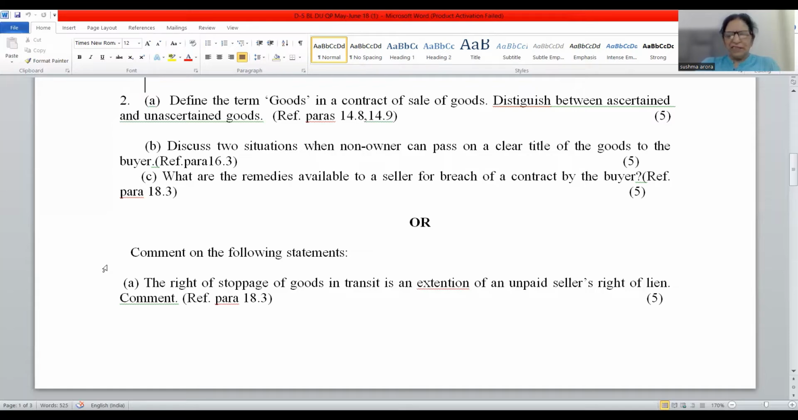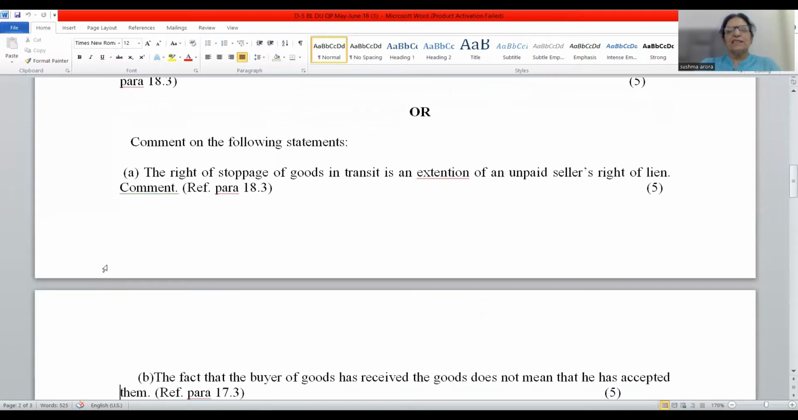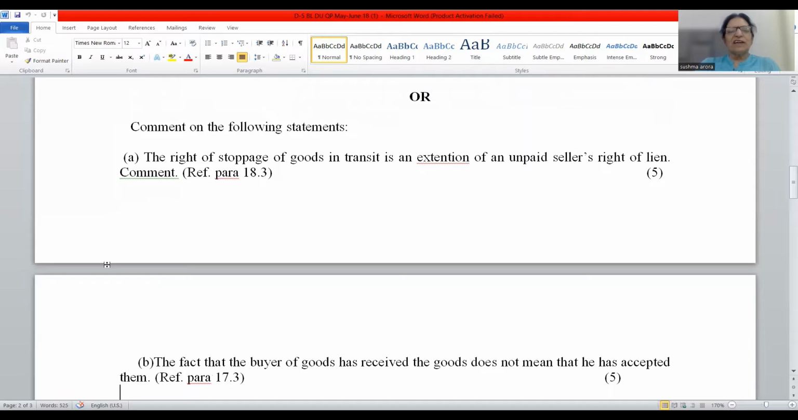So moving ahead, friends, the 12th question is: comment on the following statements. The right of stoppage of goods in transit is an extension of an unpaid seller's right of lien. This is right. The references I give are from my book. If you are not following my book, then whichever book you are following, you can open the Sale of Goods chapter and find the answer there. The right of stoppage of goods in transit is of course an extension of the unpaid seller's right of lien.